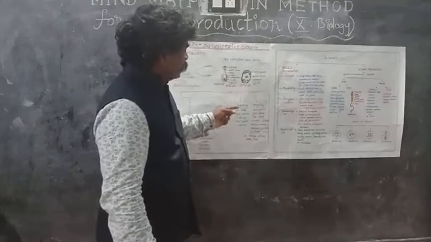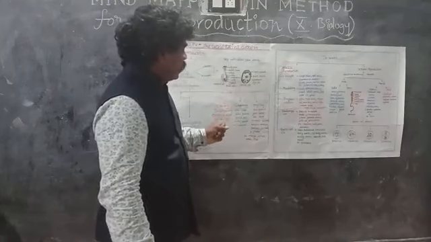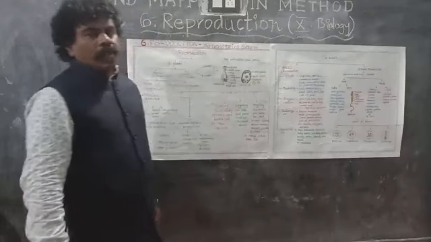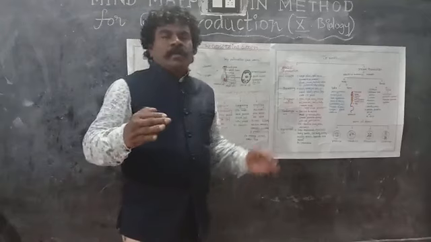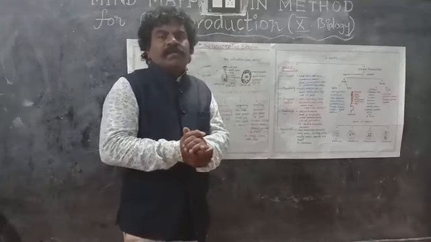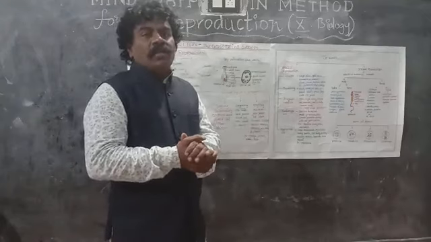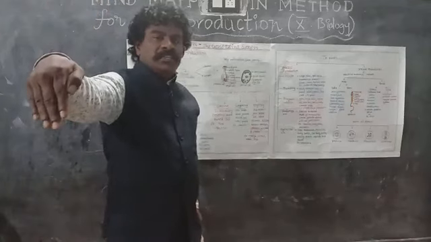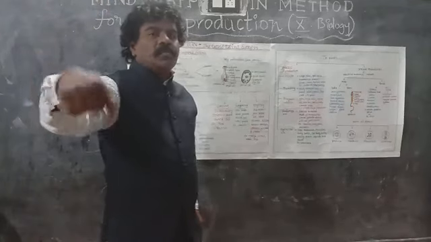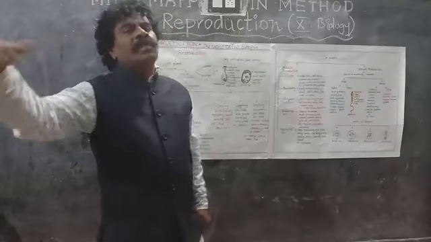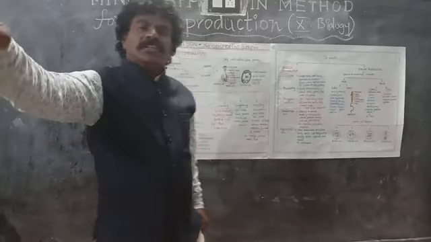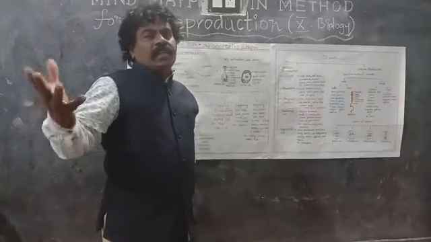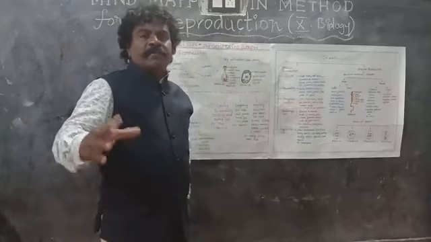Next one, layering. Layering means budding. For example, whenever some trees are growing, if you observe, the branches will touch the earth, again that will get some roots and stem, again some other branches will touch the soil, and that soil will give again functioning to that stem and root hairs.